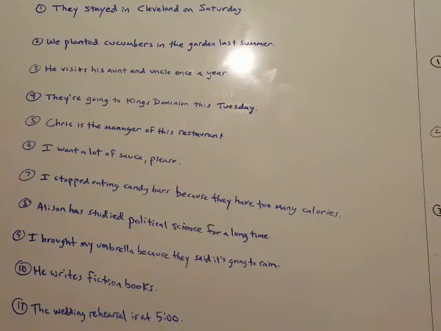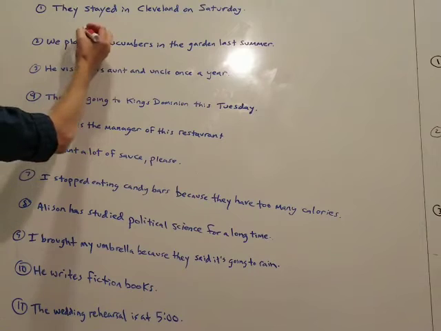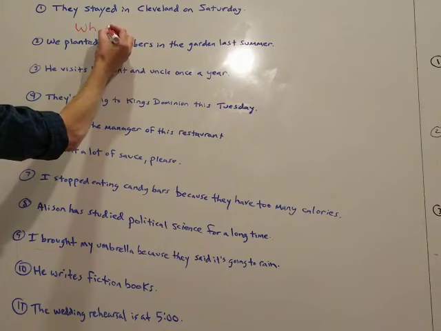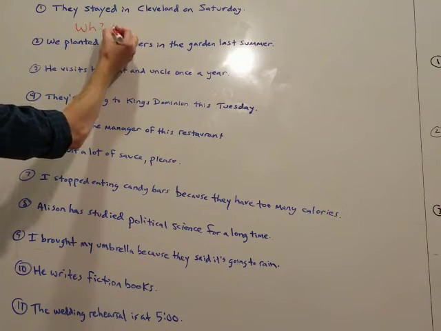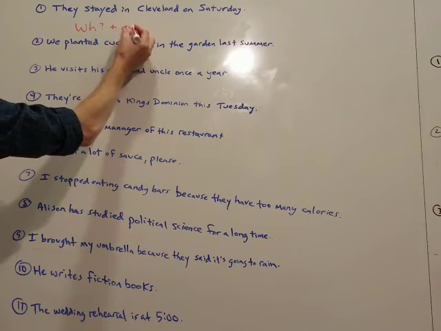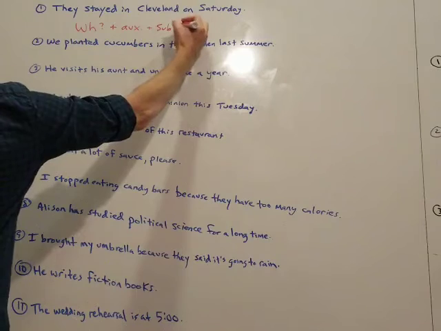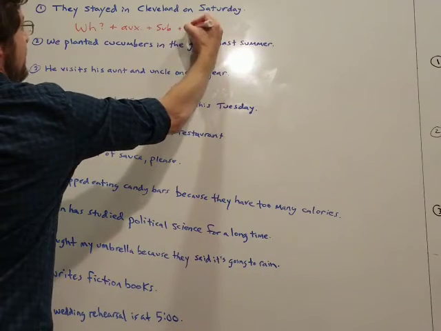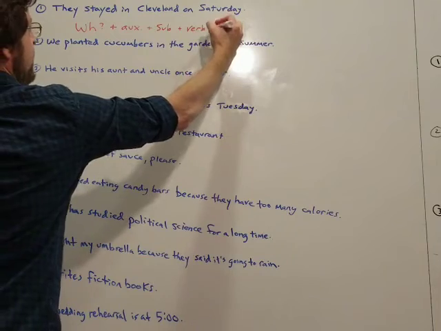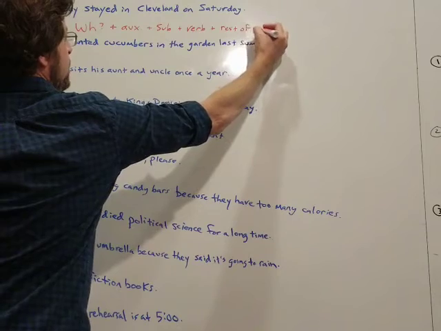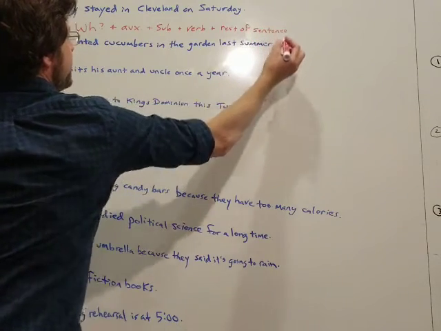So just to show you the basic structure of this, we start with the what question, auxiliary, subject, main verb, and then the rest of the sentence, okay?